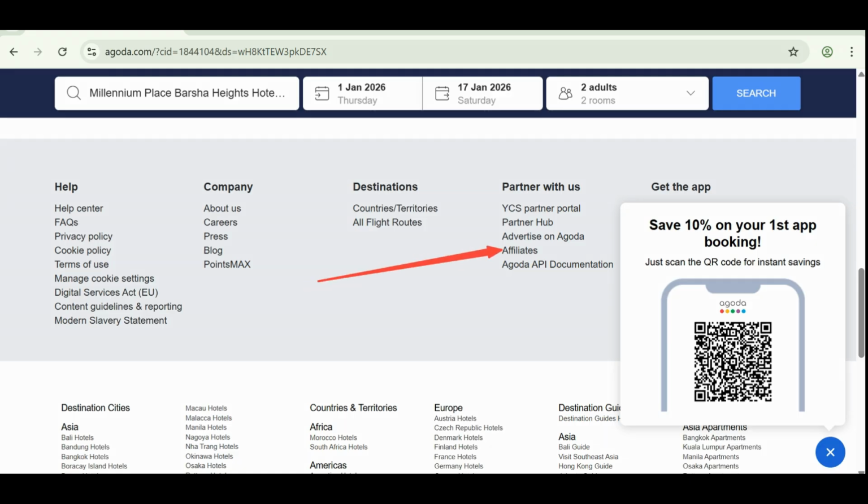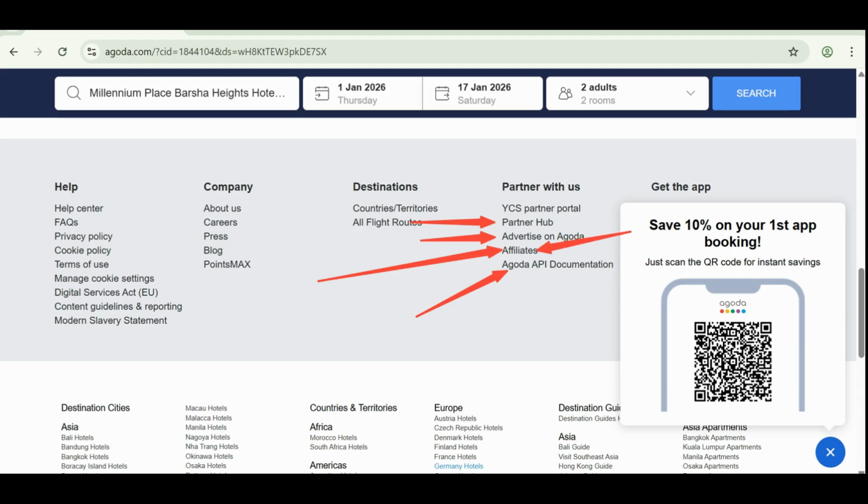You may also focus on the partner hub, advertising on Agoda, or the API documentation. If you have platforms and want to integrate the API into them, you are also welcome to select the one you wish. However, for us, we're only going to be looking at this one, which is affiliates.